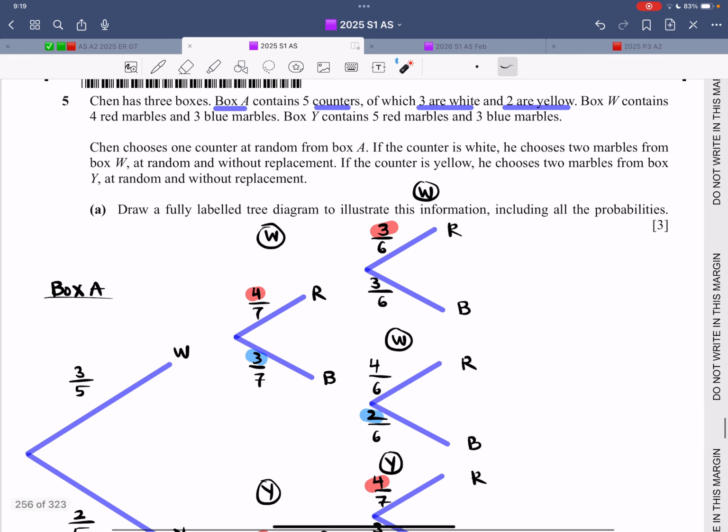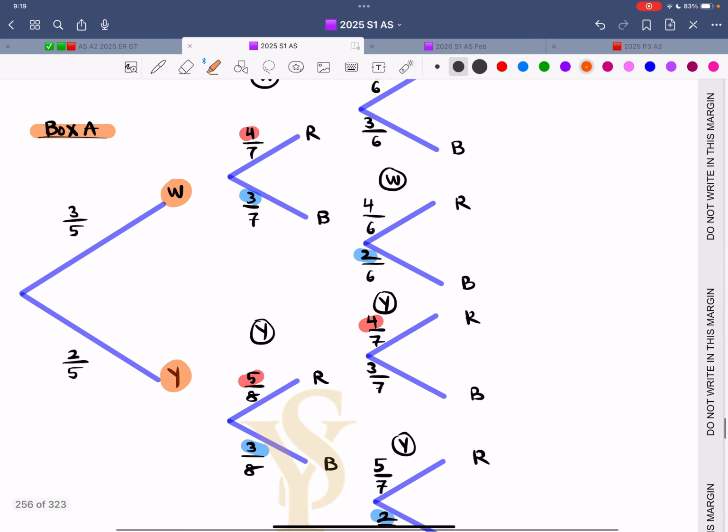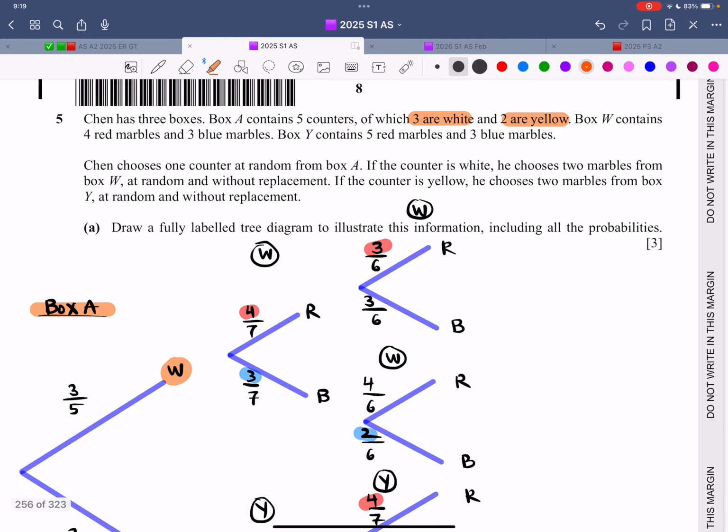Question number 5. It says Chen has 3 boxes. Box A contains 5 counters, of which 3 are white and 2 are yellow. So let me just remove this color for right now. This is box A. There are 3 white and 2 yellow counters. Now there is a box W. It contains 4 red marbles and 3 blue marbles. There is another box Y. It contains 5 red and 3 blue marbles.